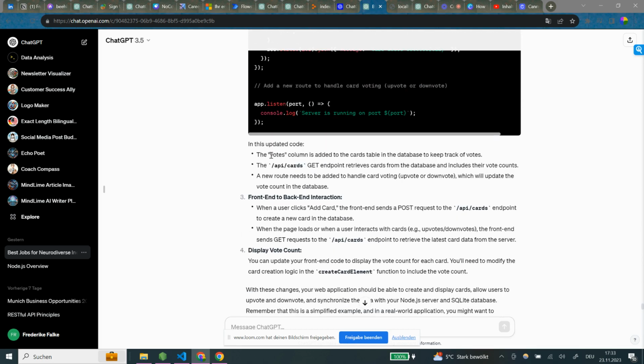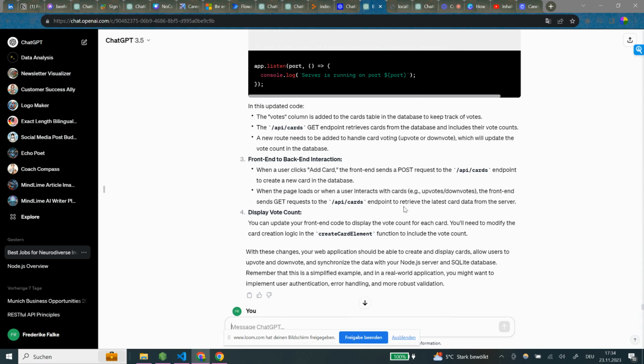Okay, in this updated code, the votes column is added to the cards table in the database to keep track of votes. The API cards GET endpoint retrieves cards from the database, including their vote counts. A new route needs to be added to handle card voting, which will update the vote count in the database. Front end and back end interaction: when a user clicks Add Card, the front end sends a POST request to the API cards endpoint to create a new card in the database. When the page loads or when a user interacts with cards, the front end sends GET requests, okay.